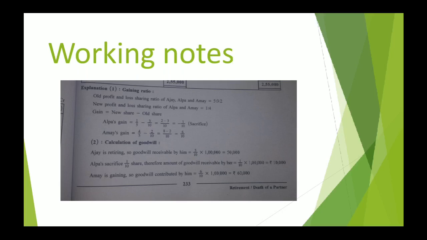Amay's capital account debit 60,000. Why? Because out of this 50,000 Amay will pay to Ajay and remaining 10,000, that is the sacrifice made by Alpa, will be given to her by Amay. You can check this journal entry on page number 234 of your textbook. Alright, let us check the posting for this.